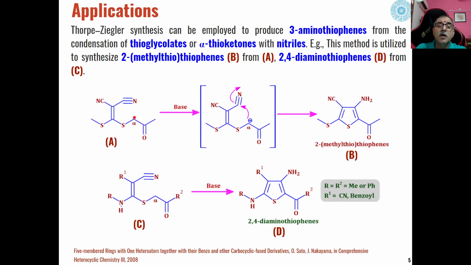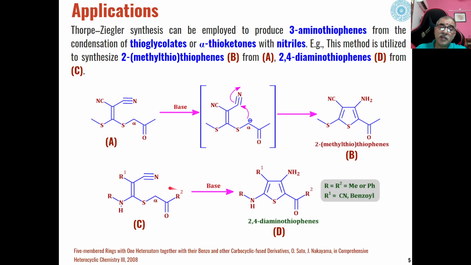The hydrogens present at this carbon will become acidic, and the base will remove one of the protons from here, and a carbanion of this type will be generated, and then this carbanion will undergo cyclization to form enamines of this type, that is 2-methyl-thiophenes. They are formed by cyclization followed by aromatization. We will get thiophenes as the product.